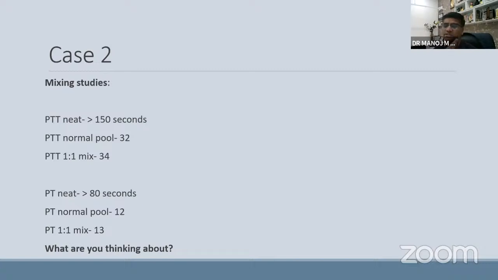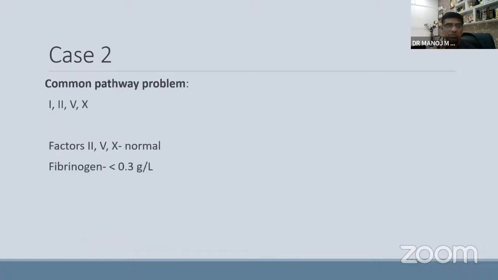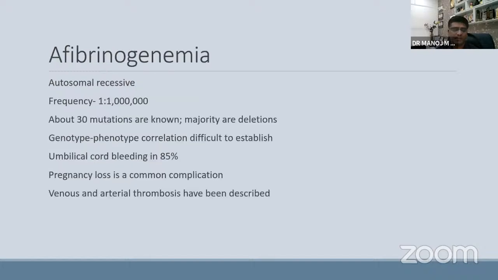APTT also on mixing, normalized. What are you thinking about? Common pathway problem like factors 1, 2, 5, 10. Factors were normal and fibrinogen level was very low. So it is a common pathway problem, but at the end result, which is fibrinogen formation to fibrin plug.